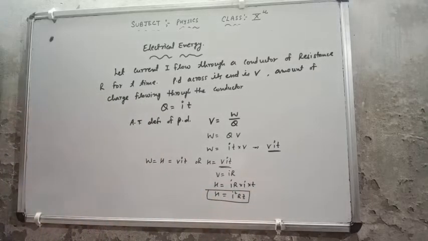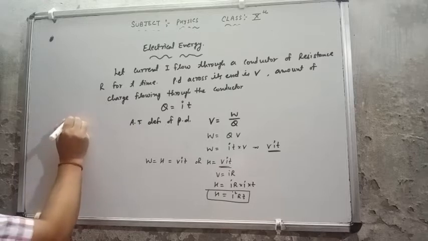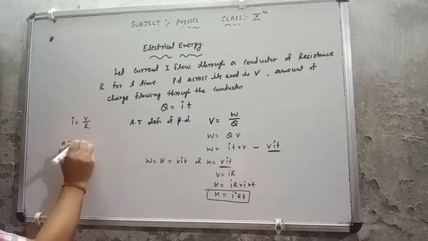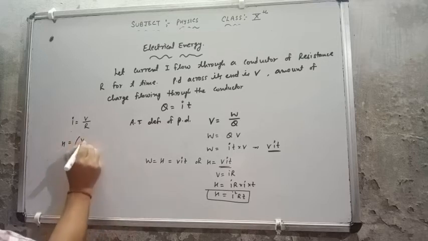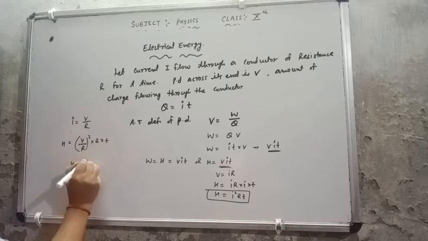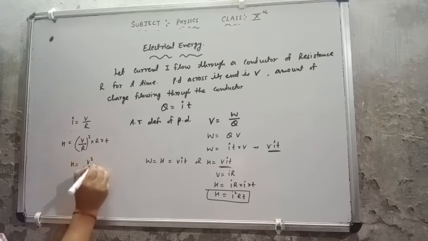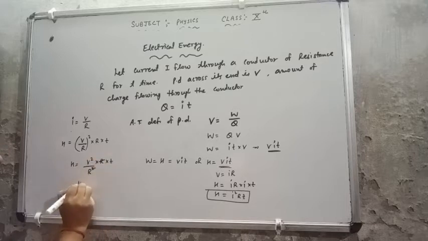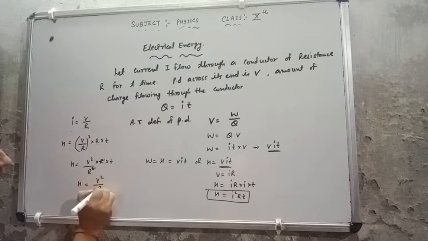I can put I equal to V upon R, according to Ohm's law. If I put I equal to V upon R, then H equal to, in place of I, V upon R. This is I square, so this is V square upon R square into R into T. So H equal to V square upon R square into R into T. One R is cancelled by one R. So H equal to V square upon R into T. This is the other formula.